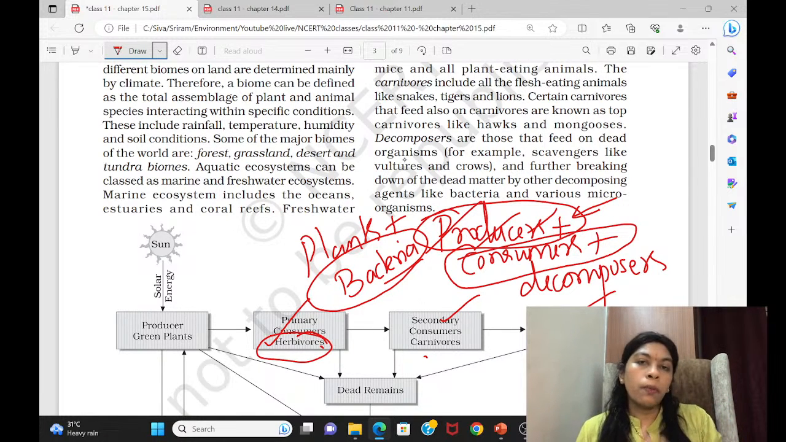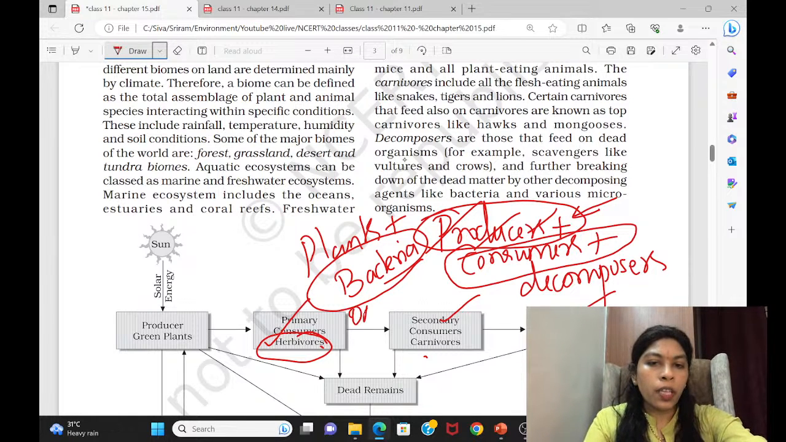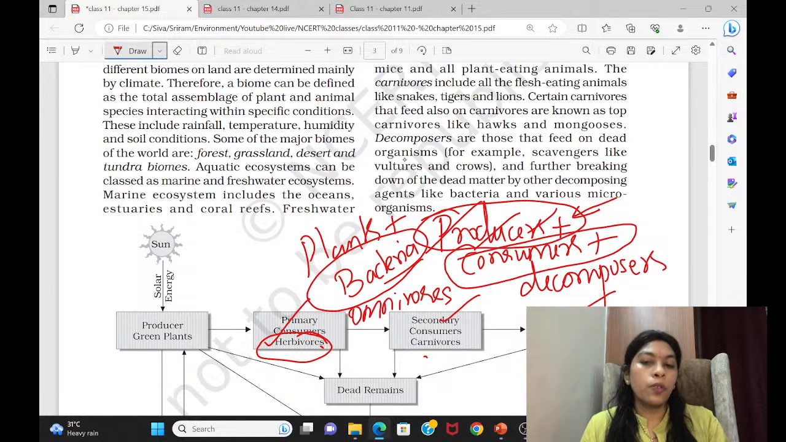But carnivores will eat only flesh. In between these two are omnivores. There is another section called omnivores who used to eat both the plants as well as the animals. So this way you have to be very much careful with the terms. You have to know what it is about.